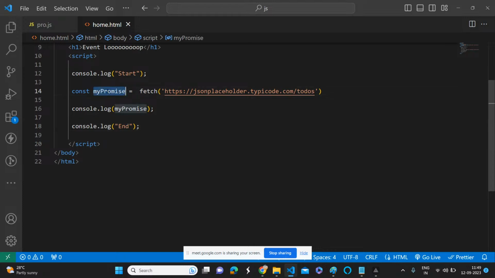Then what will happen for this my promise? This is just an object, right?